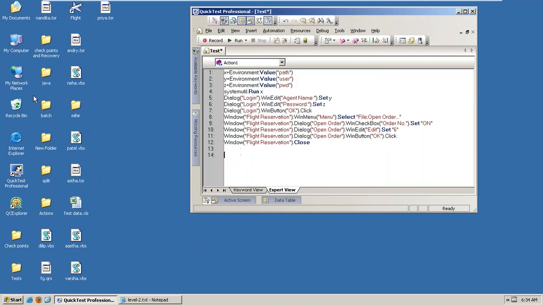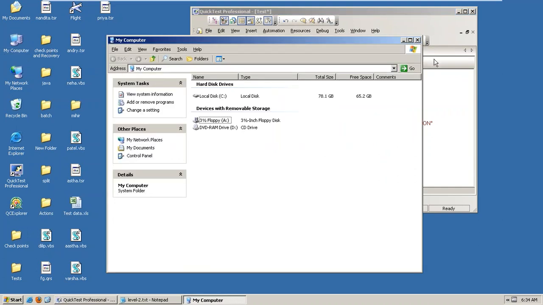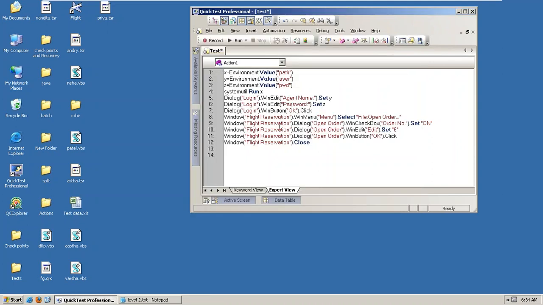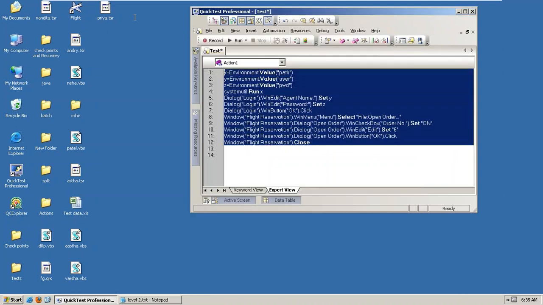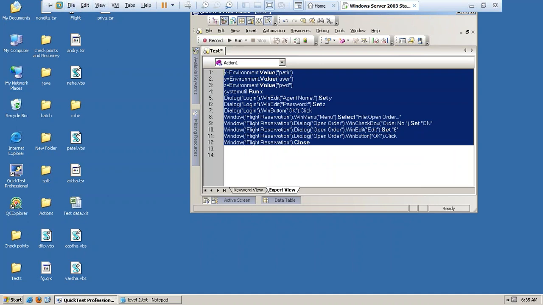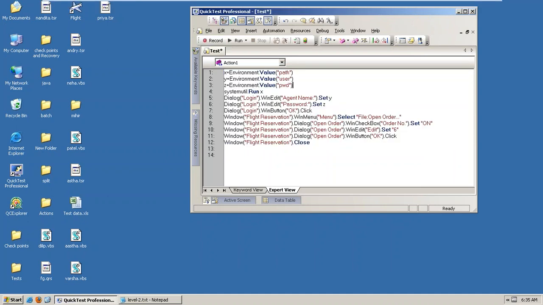Okay. So next, FRS document is there, right? Okay. So right now, functions, right? So how are we going to make them as functions? First, we need to create a script. I just created it, right? Make them as functions and call them. So how are we going to make them as functions? For example, here up to this one is login, this one is open, and this one is close. I want to make it as 3 functions. That's my wish.